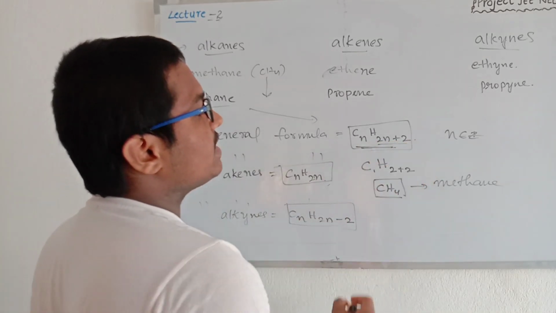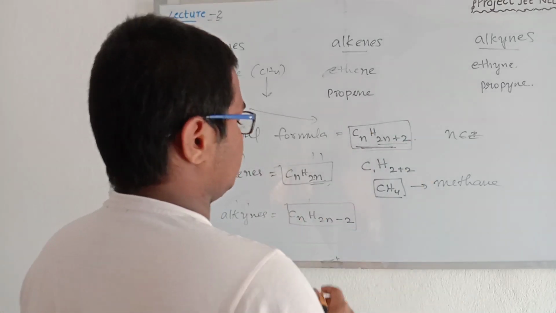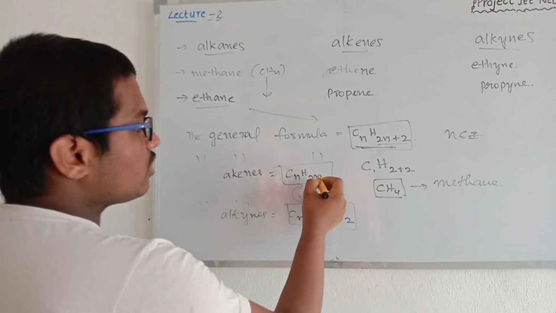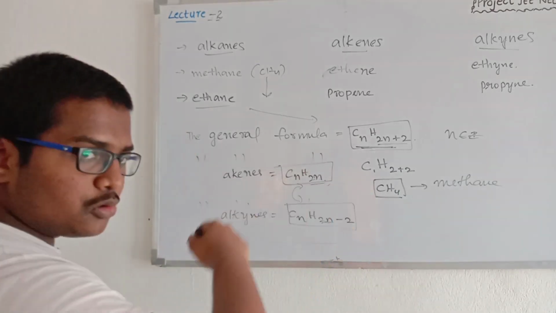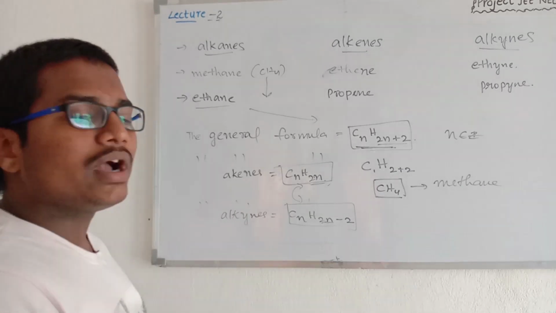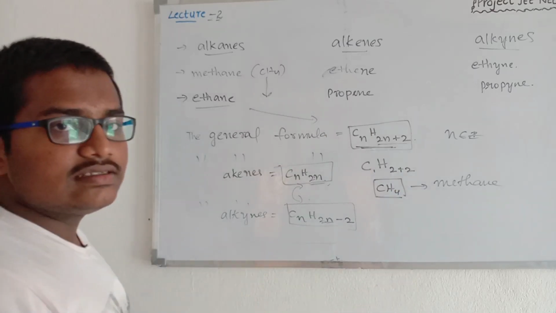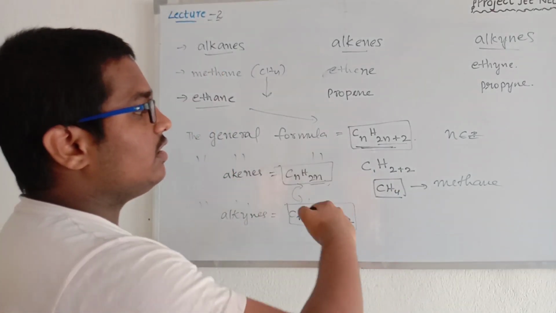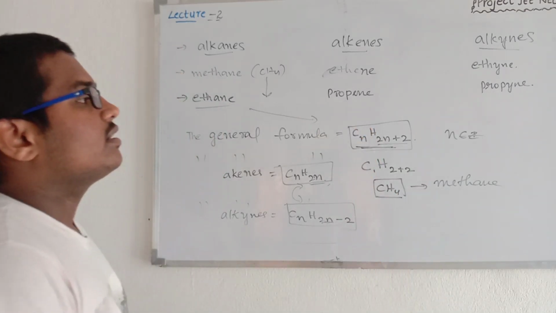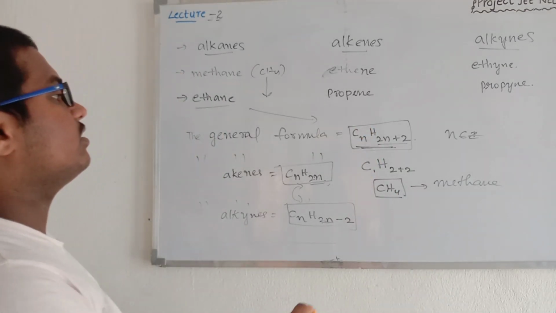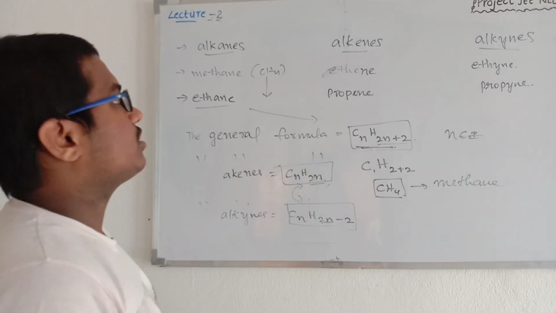Here there are 2n plus 2 hydrogens, here there are 2n hydrogens. The difference is 2 hydrogens. And here they became 2n minus 2 hydrogens. We decreased 2 hydrogens from alkenes to alkynes. So there is a 2 hydrogen difference in the formulas and in the structures also. Note it. It is an important topic related to all the 3 types of hydrocarbons.